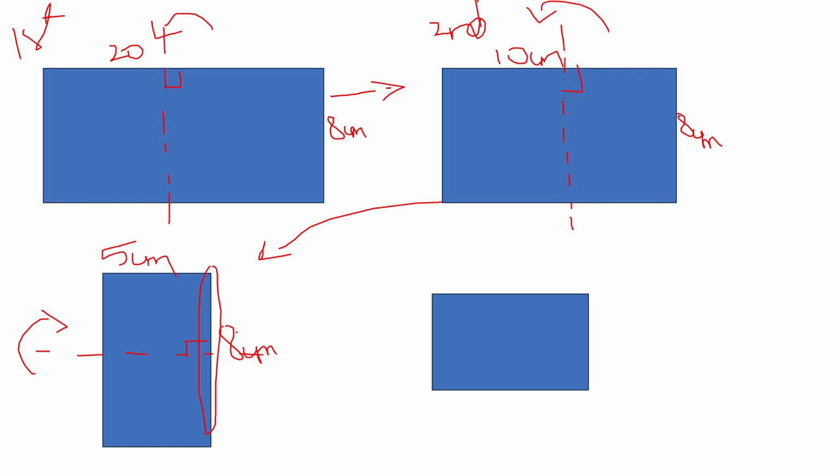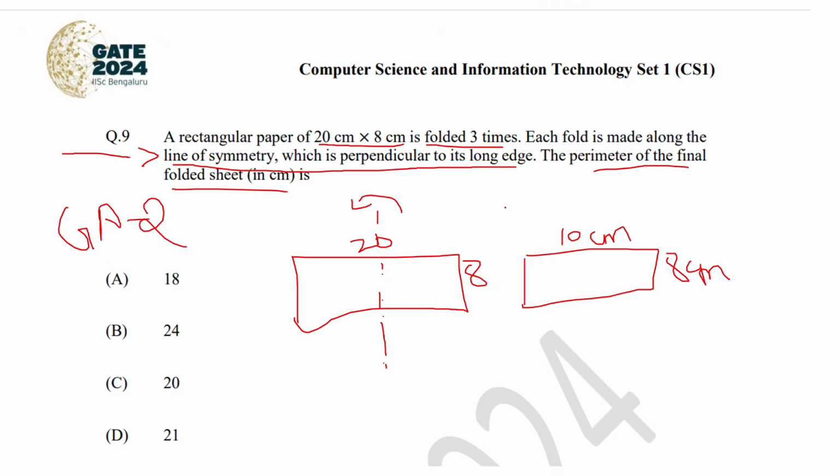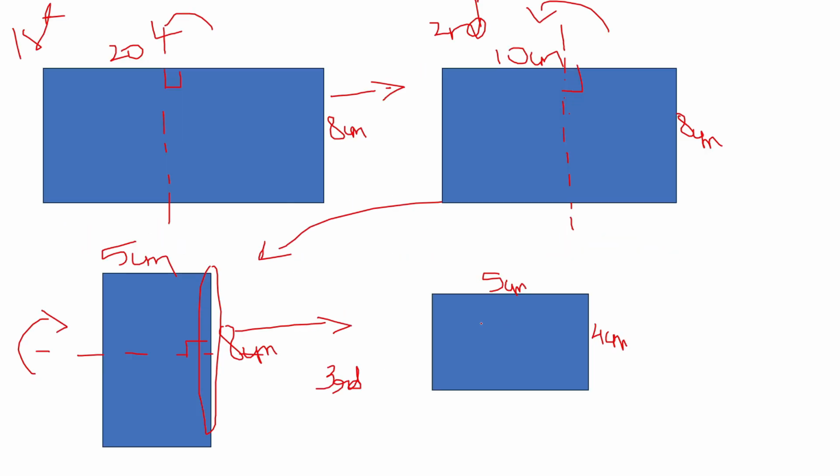The final resulting figure after the third fold will have longer edge 5 centimeter and smaller edge 4 centimeter. Now if you look into the question, they have asked the perimeter of the final folded sheet. This is the final sheet. Perimeter will be twice of length plus breadth. This is twice of 5 plus 4. It is 18 centimeter. So the answer is option A.